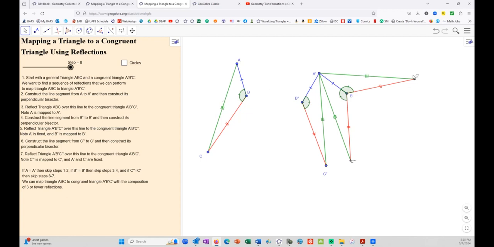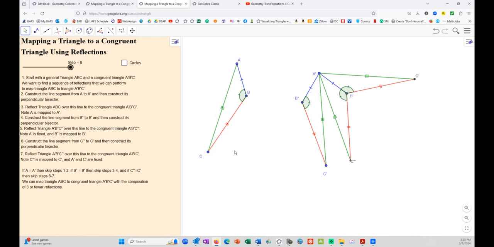The angle at A prime and the angle at C prime have to be congruent to the angles at A and C here as well. Okay, so that proves that if we assume that we have a reflection postulate, this is going to prove that the SAS theorem, that condition, is enough to make the triangles congruent.